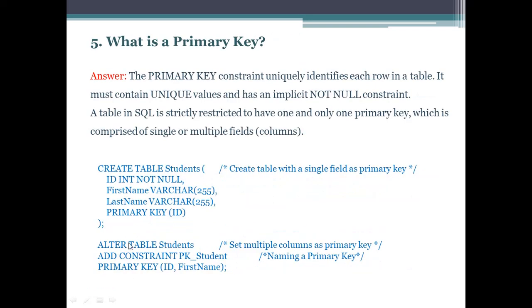So next question, what is a primary key? A primary key constraint uniquely identifies each row in a table, so it must contain unique values and has no null values. A table in SQL is strictly restricted to have one and only one primary key, which is comprised of single or multiple fields. So this is the syntax to create a primary key constraint.